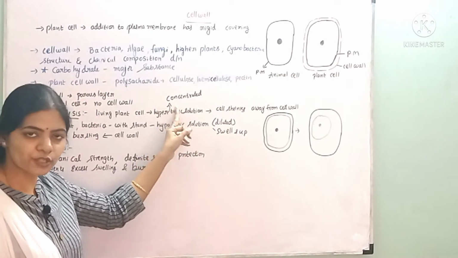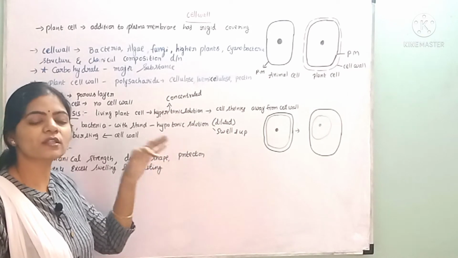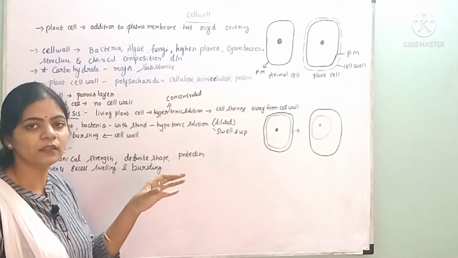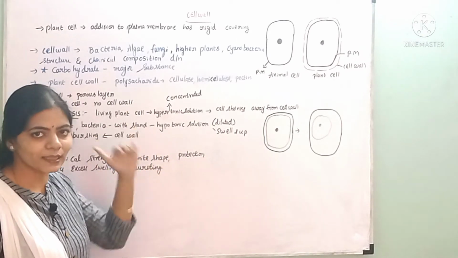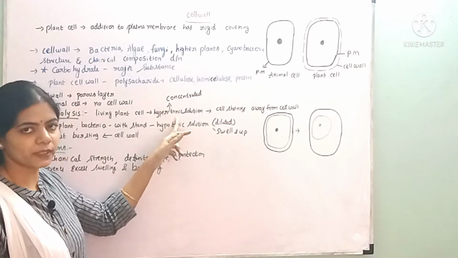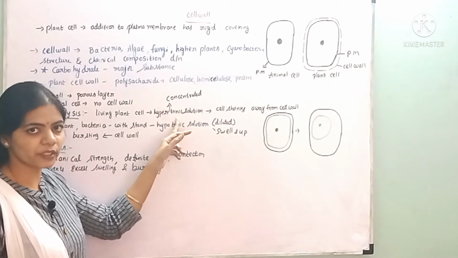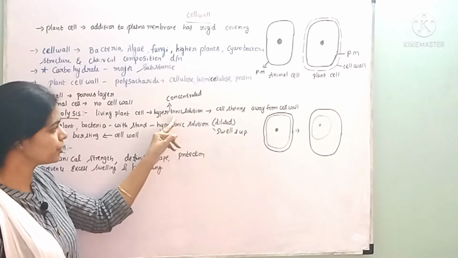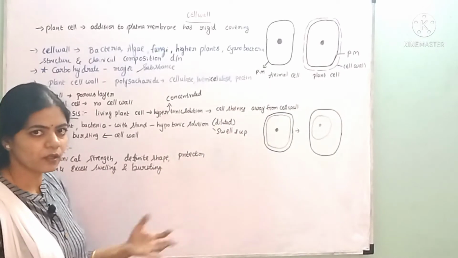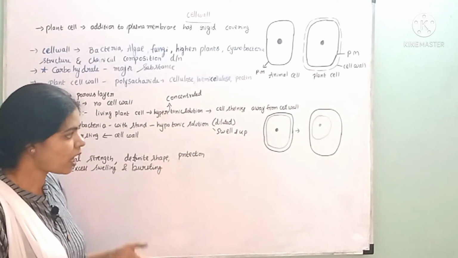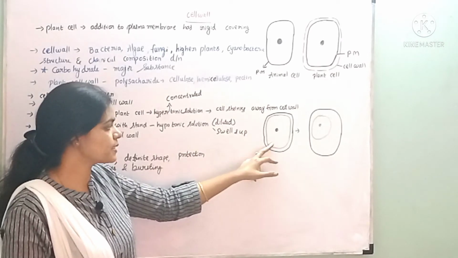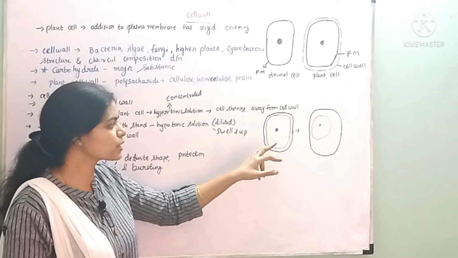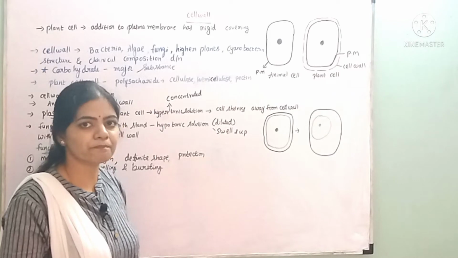A hypertonic solution is a highly concentrated solution where the concentration of water is less. If we keep the living plant cell in the hypertonic solution, osmosis occurs. The water is released from the cell into the external medium.